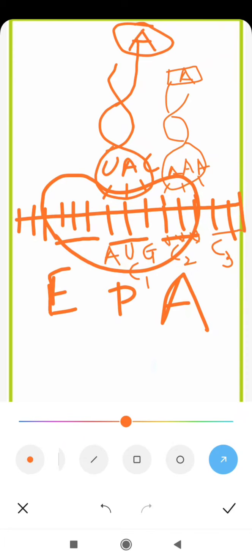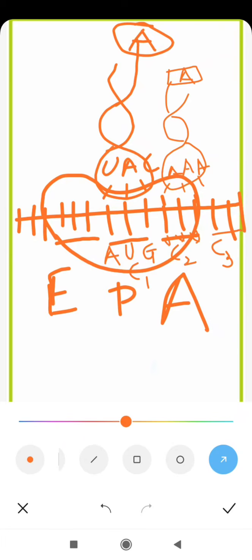Thereafter there will be attachment of the first tRNA. Mind well, the larger subunit is not there until the initiation process is over. At the end of initiation of the polypeptide chain, there will be entry of the larger subunit. In the beginning, there is only the smaller subunit of the ribosome.